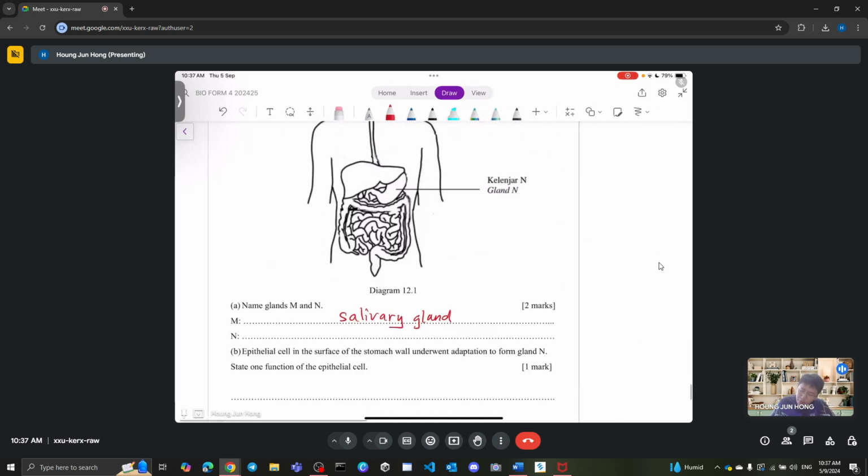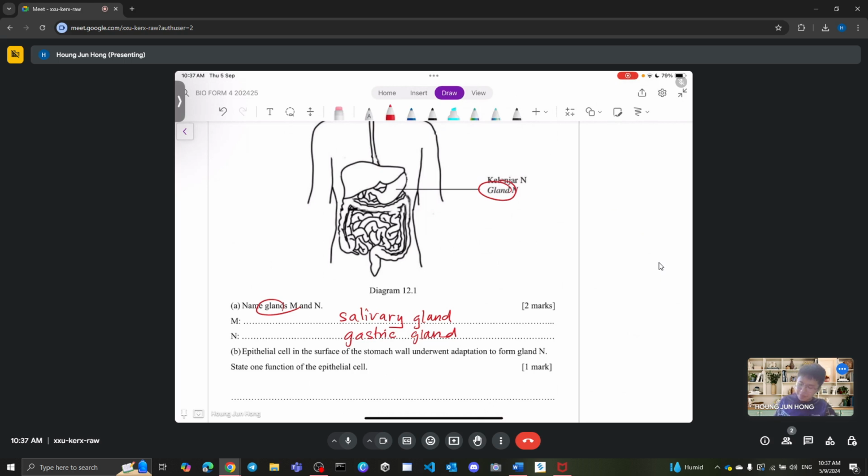Okay, and moving on for N. This is a bit hard. But remember, what kind of gland? Again, it's a gland. What kind of gland is inside your stomach? We call this gastric gland. Salivary gland produces saliva, so gastric gland produces gastric juice, which makes the name gastric gland.